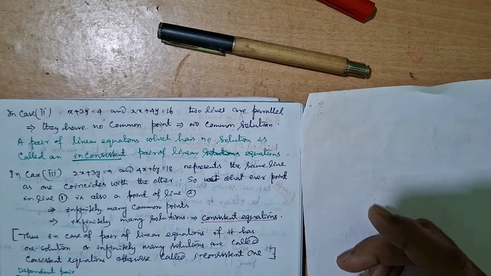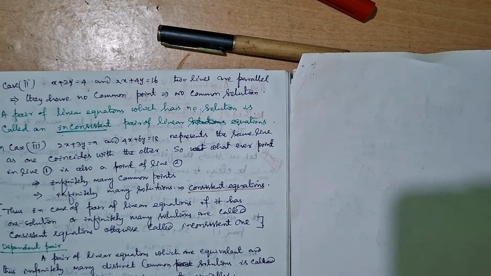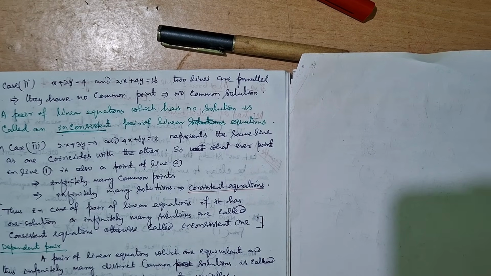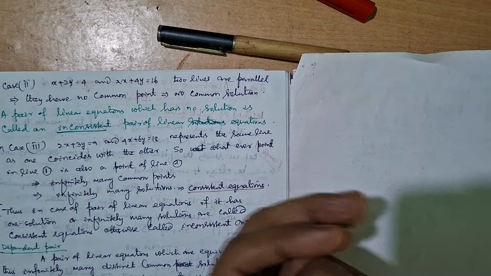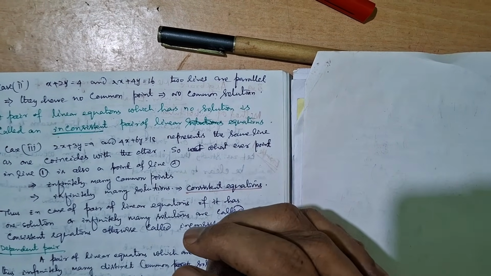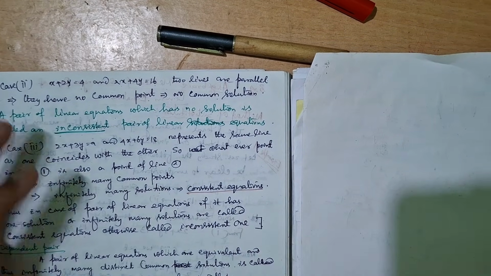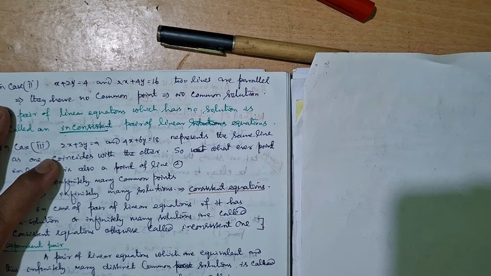Dear students, we have read earlier about the linear equations with two variables x and y. If two equations are given, then we can find out the value of x and y. And we have read earlier that any linear equation in x and y represents a straight line, so two equations will represent two straight lines.